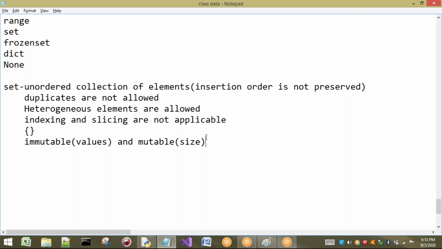Next, heterogeneous elements are allowed. Heterogeneous elements are nothing but elements that may be of any type. It may be integer type, float type, string type, complex type, or any type. Next, indexing and slicing are not allowed. We have seen that. To represent a set, we use flower brackets. Okay. Right.